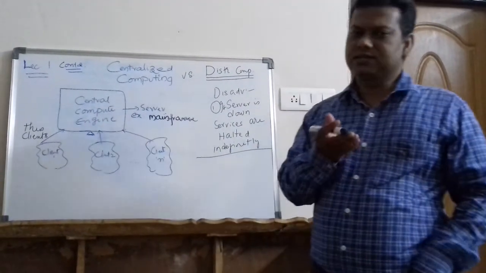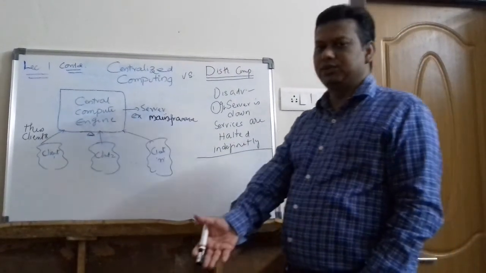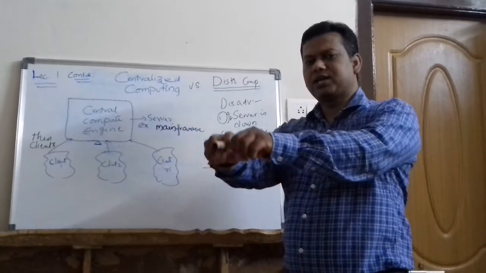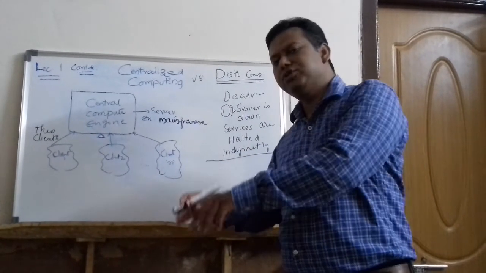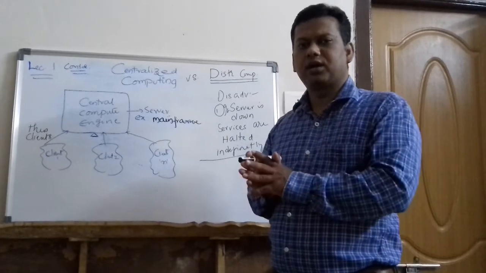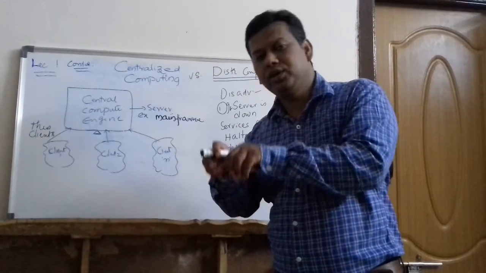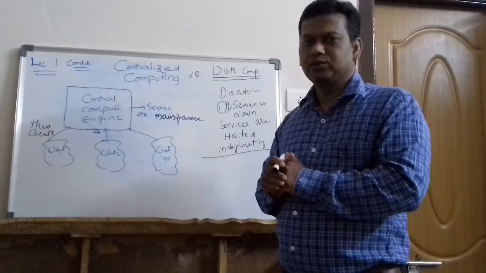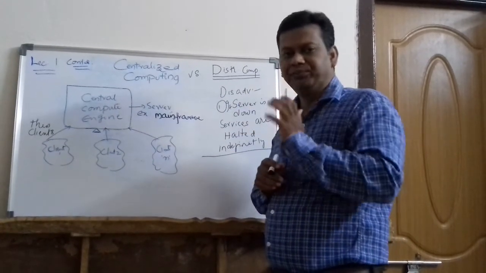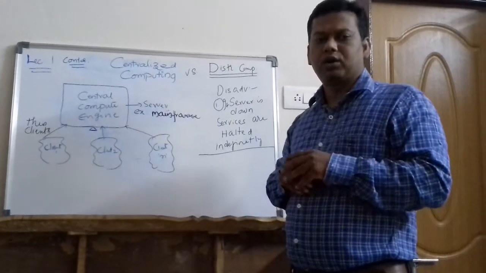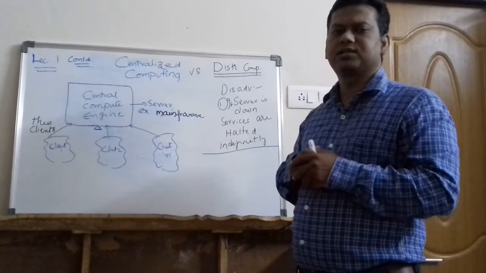Since we have multiple machines, if one machine goes down, as in my previous example with 10 machines running my application, not a problem, still 9 machines are running. If 2 machines are down, still 8 are running. The probability of all 10 machines going down is obviously very low. So distributed computing ensures your application's downtime is effectively zero. Out of 10 machines, if 2 are down, I'll restore them, and meanwhile the 8 machines are still serving the clients.